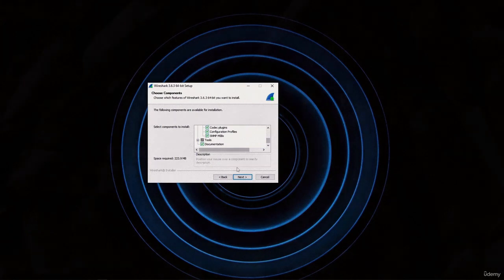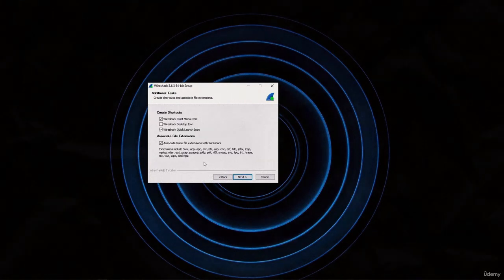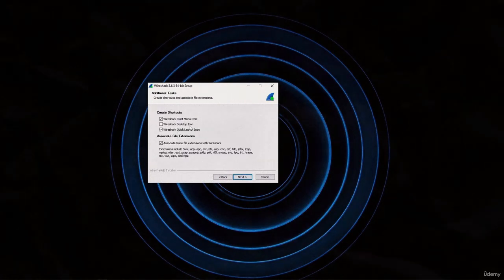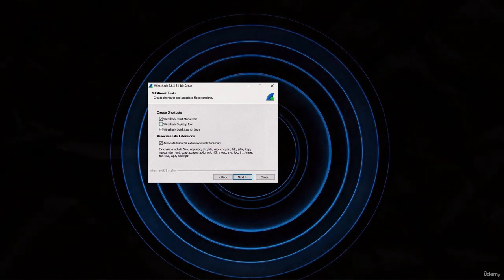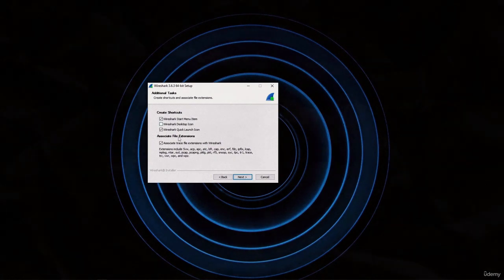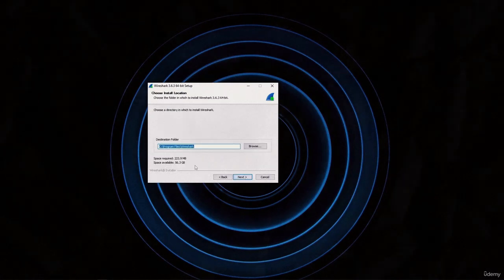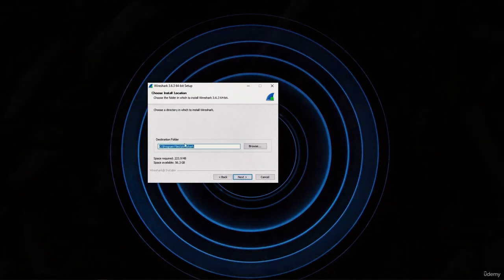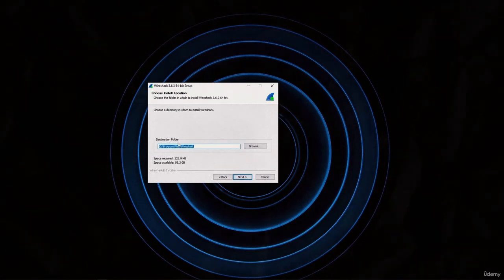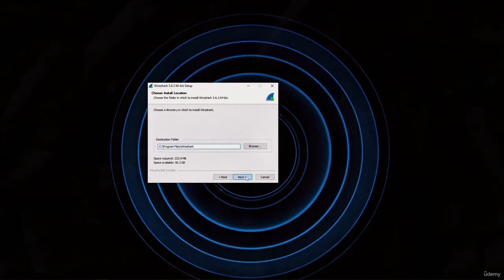It's a nice lightweight program. You can do your capture and then bring it into Wireshark for analysis. So I'll again just click on next, and here you'll see all your shortcuts. If you want a shortcut in the start menu and stuff like that, you can just check or uncheck this. I'll just go next. Next you can select your destination folder. I'll just go with the default and again click on next.